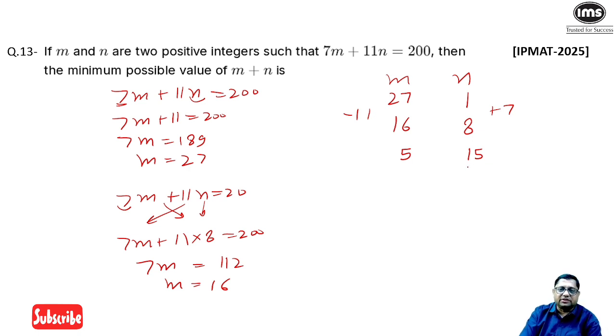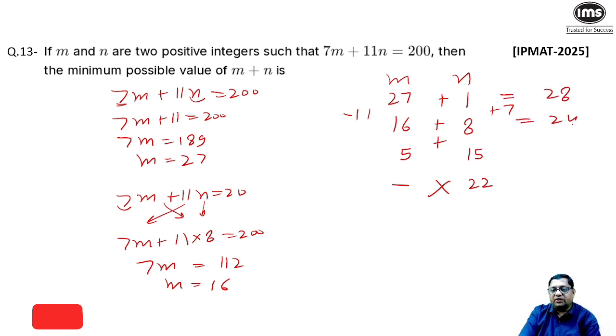Now the question is, what is the minimum value of m plus n? After this, if this is 22, then this will be in negative value. So this is not possible. So only 3 cases are possible. So the value of m plus n in first case is 28, 24 and 20. So the question was, find out the minimum possible value of m plus n. So my answer should be 20.